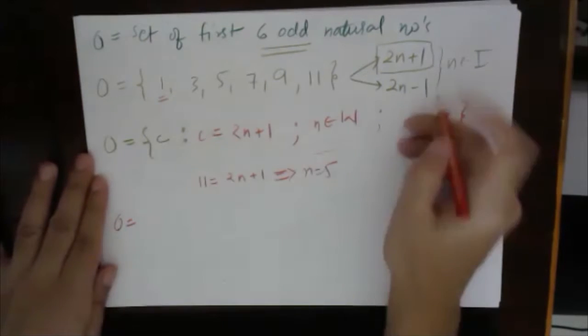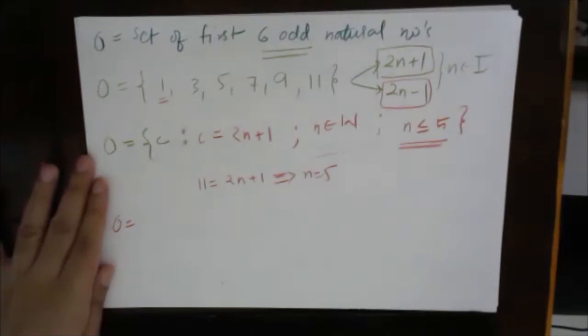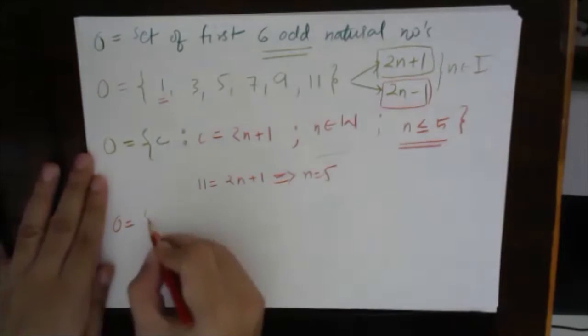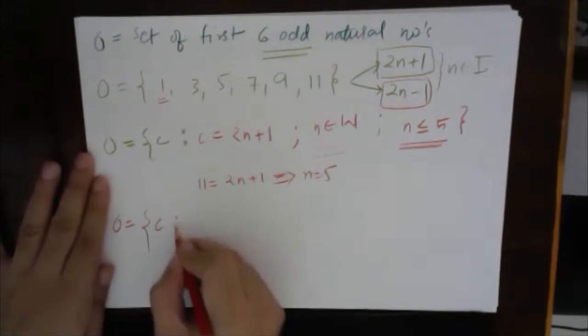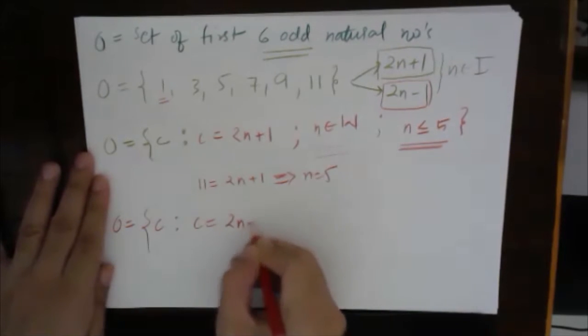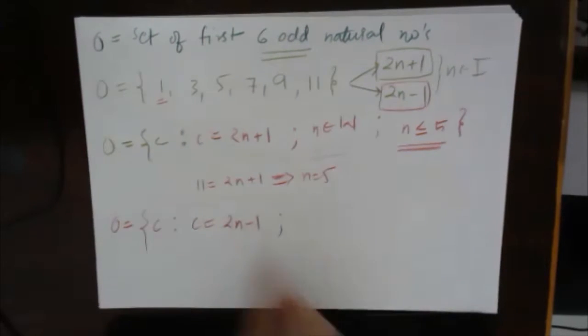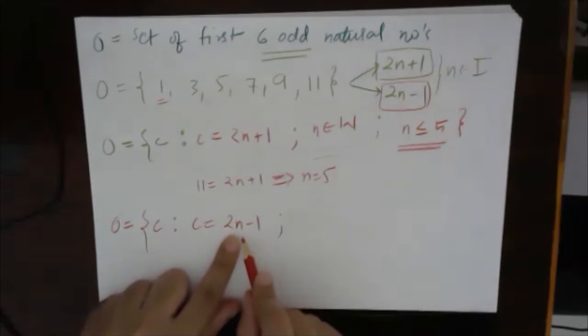So now let's see if you have taken 2n minus 1. Sir, this is okay. Now what about this one? Will this change anything? This will change one thing only. Now again I will represent C such that C = 2n minus 1. Now n should be defined.